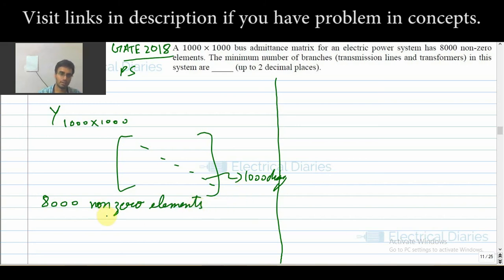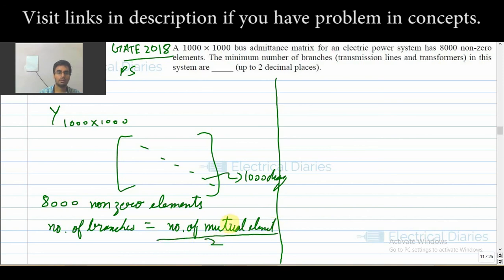The number of branches is equal to the number of mutual elements. Mutual elements are the off diagonal elements divided by 2. Here there are 8000 non-zero elements.